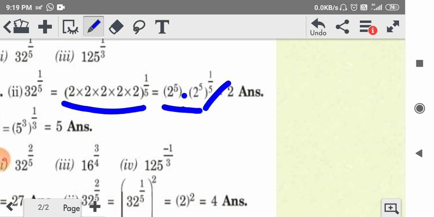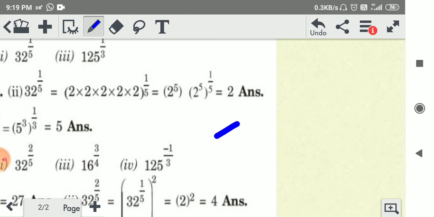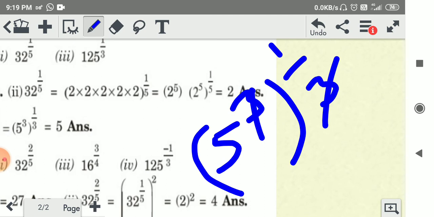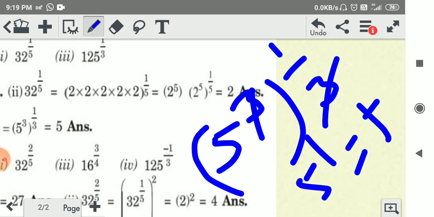Okay, same as question number 3. 125 we can write as 5 to the power 3, to the whole power 1 by 3. The 3 cancels, then remaining is 5 to the power 1, so this is equal to 5. Okay.